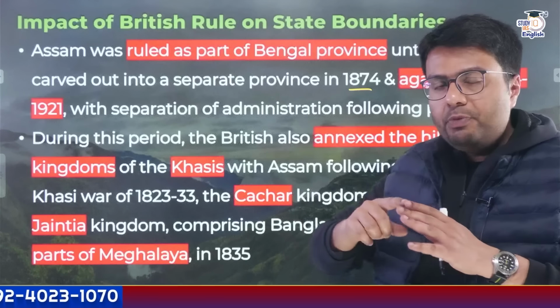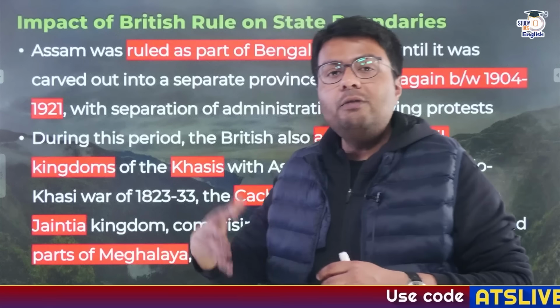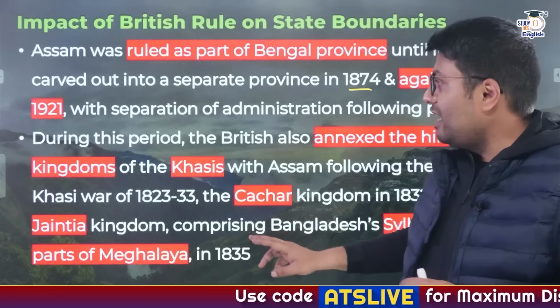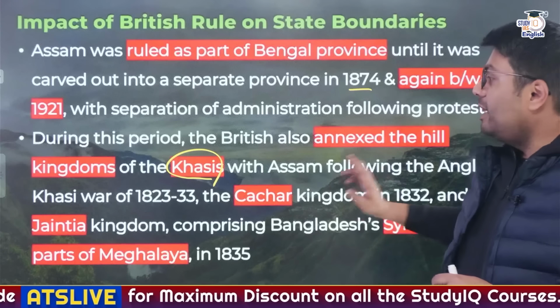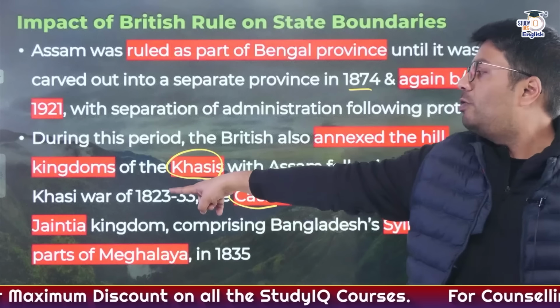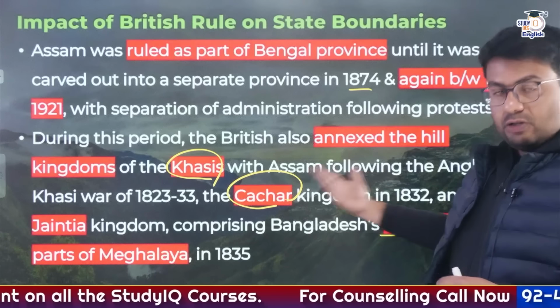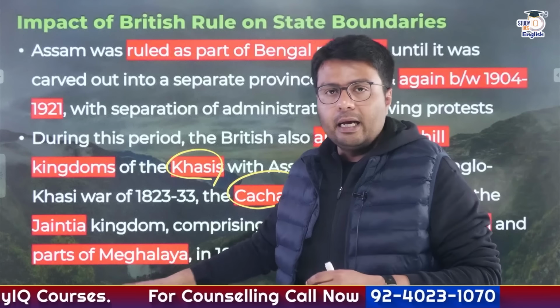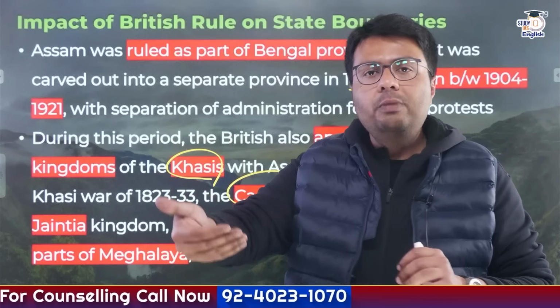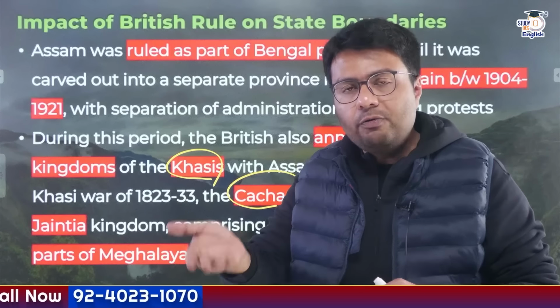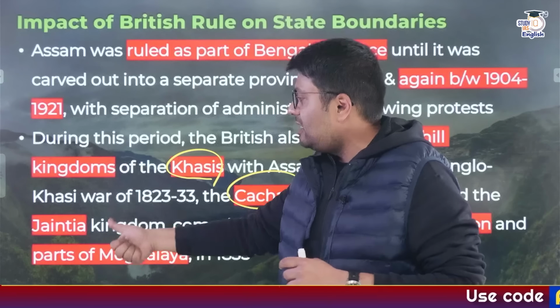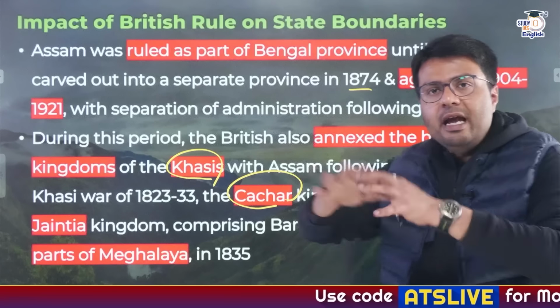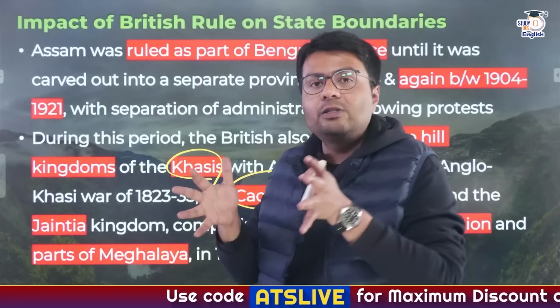Now at that time when Britishers were consolidating their power in colonial Assam, they captured many other nearby hill territories. It included the Kingdom of Khasis, which is presently located in the state of Meghalaya. It also included Kachar Kingdom. It also included Jaintia Kingdom, Sylhet region, which is in Bangladesh right now, and parts of Meghalaya. So Britishers, with the help of the Ahom dynasty, consolidated their power over colonial Assam, and it also brought many nearby areas like Khasis, like Jaintia Kingdom, like Sylhet into the fold of what was known as colonial Assam.